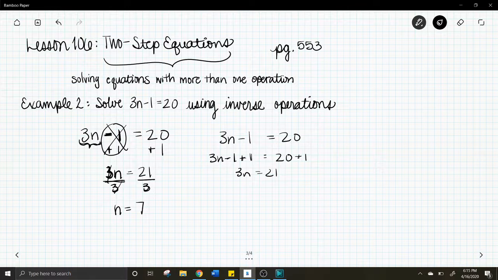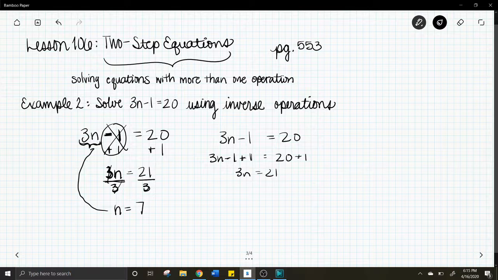Okay, and you would do the same thing here. You would check your answer by plugging 7 back into the original equation. So 3 times 7 minus 1, and checking to make sure that equals 20, which we've already done. So we're going to skip that little part of it. Okay, so that's really the whole lesson.